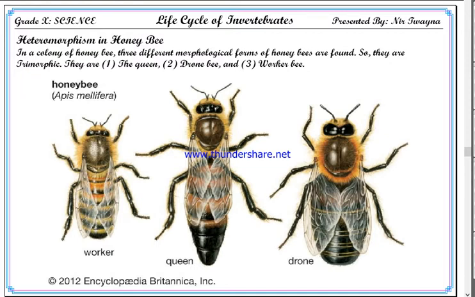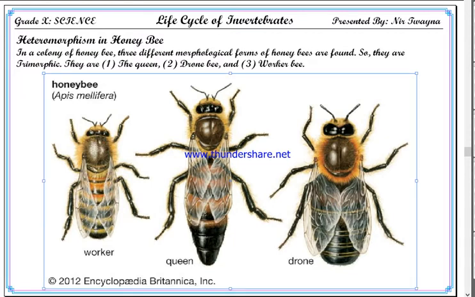Tri means three, morphic means form, having three different forms. Honeybee, Apis mellifera. Although they look different, don't be confused. They are not different species. They are the same species, but they exist in three different forms: worker, queen and drone.